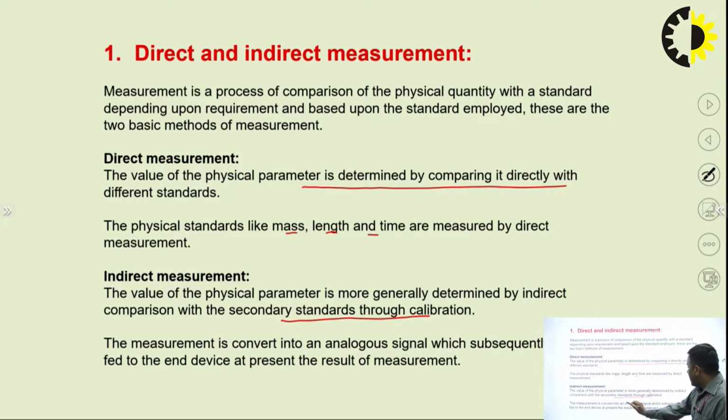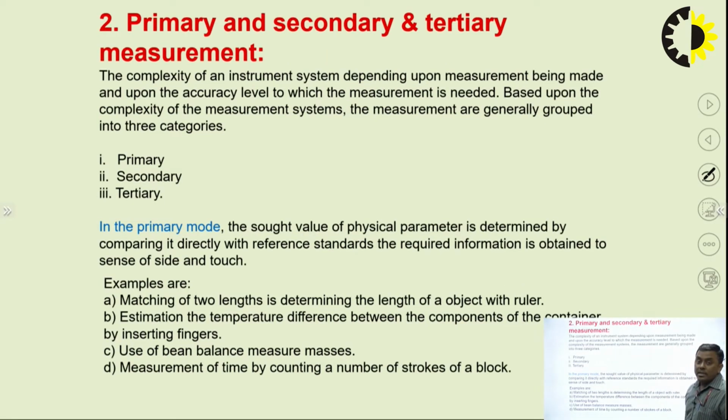Okay. The measurement is converted into an analogous signal which is subsequently processed and can be fed to the end device to present the result of measurement. So okay, I think this point is clear. Then the second type of classification is based on primary, secondary and tertiary measurement.